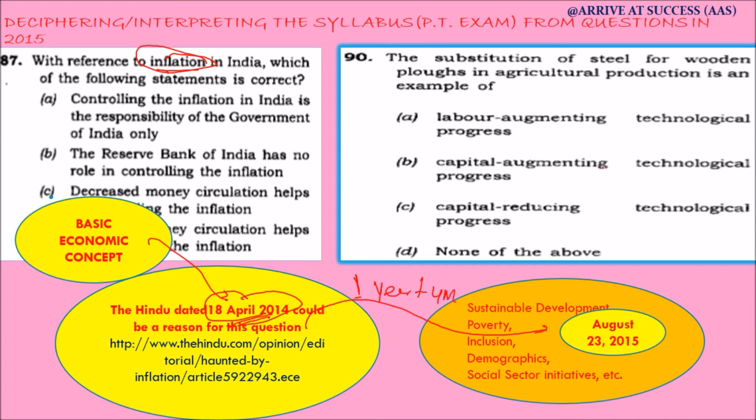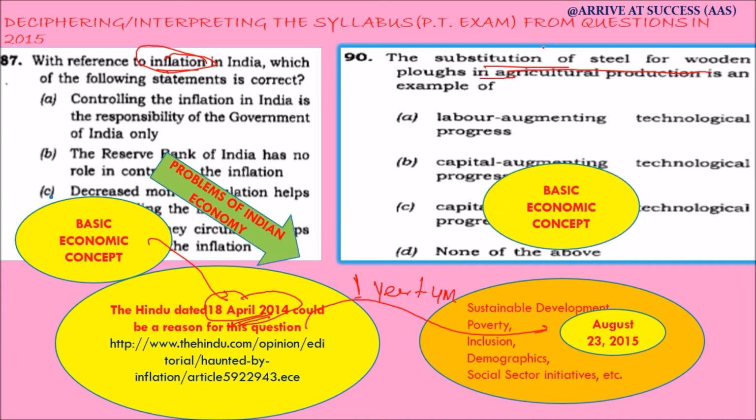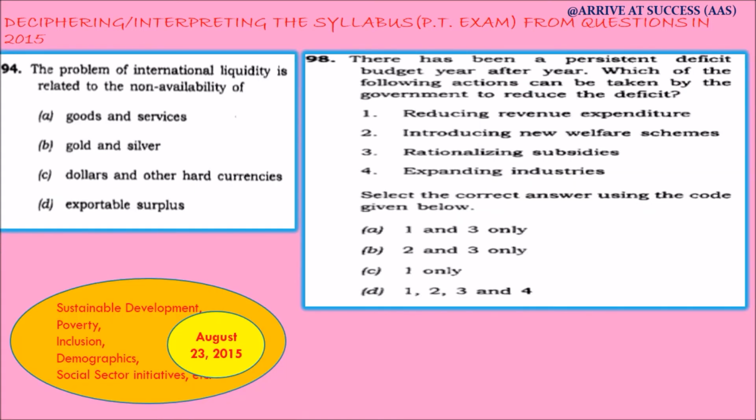And the next question is relating to the substitution of steel for wooden plows in agricultural production. It is a basic economic concept and quite conceptual in nature. Both these questions are quite conceptual in nature. Now we look at the last two questions of the PT examination 2015.